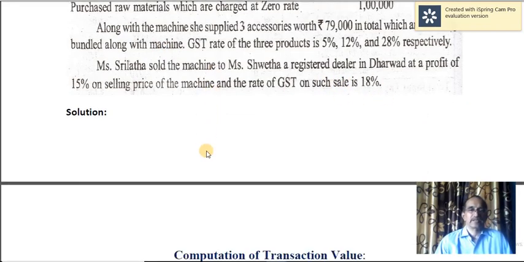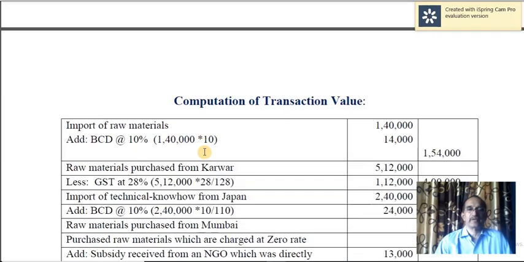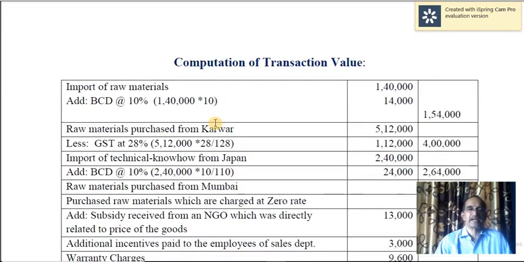Okay, let us look at the computation of transaction value. Already explained that, but still let us have a quick glance. Import of raw materials. It is not inclusive of BCD. Now we have to include that. So 1,40,000 into 10%, so 14,000. So to put together, it is 1,54,000 including BCD.